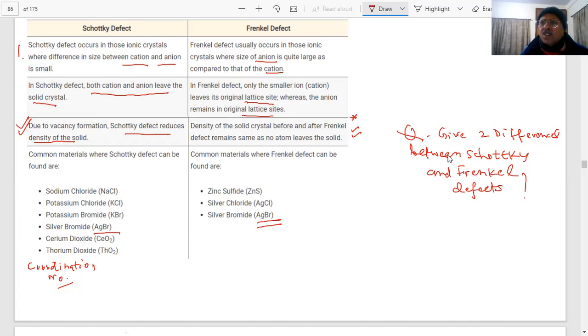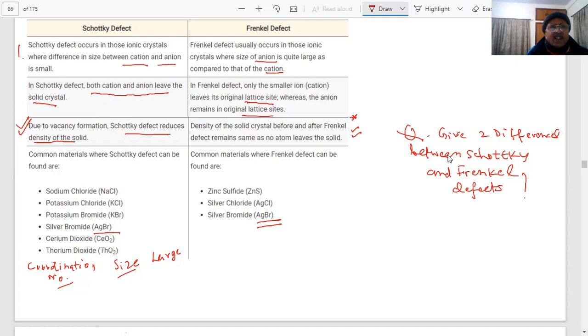When I talk of the overall crystal, students, that is the defect. Coordination number depends on size. Where the size of the cation or anion is large, what will happen? In which case is the size larger, student? In Frenkel defect? No. Did I say that? No. In Schottky defect, student, you have larger ions. Cations and anions are of large size, we told you in the Schottky defect. Alkali metals like Na are much larger in size, students.